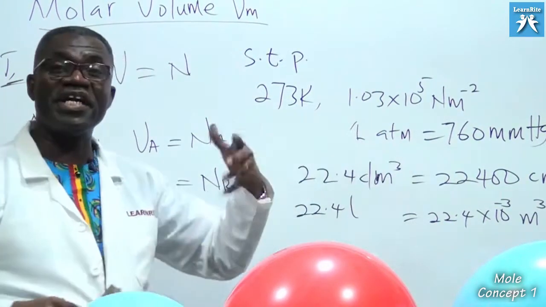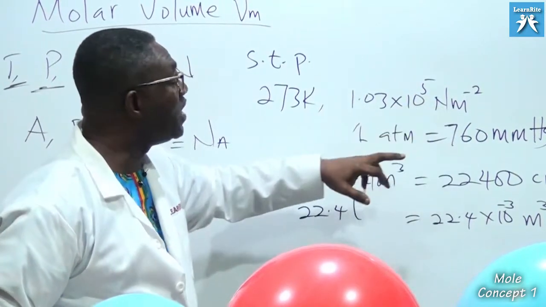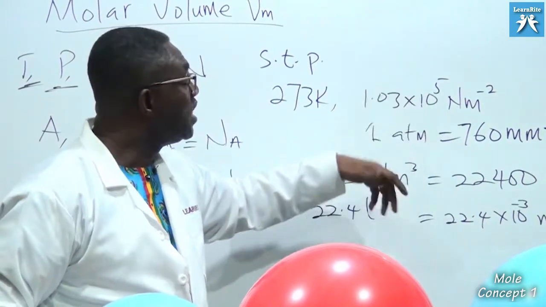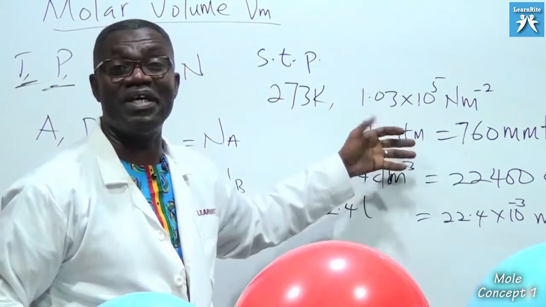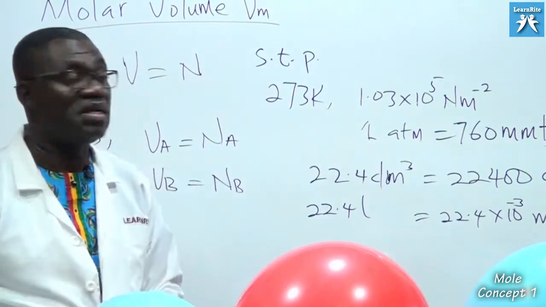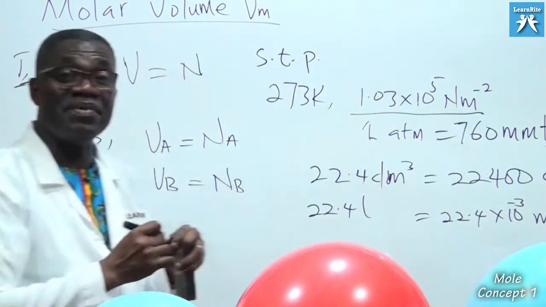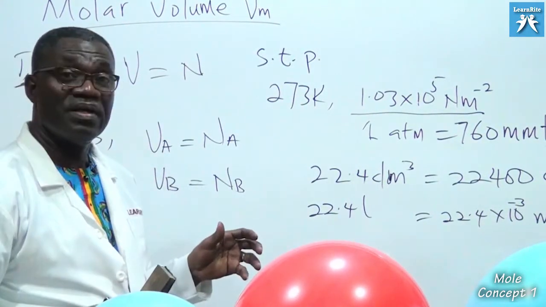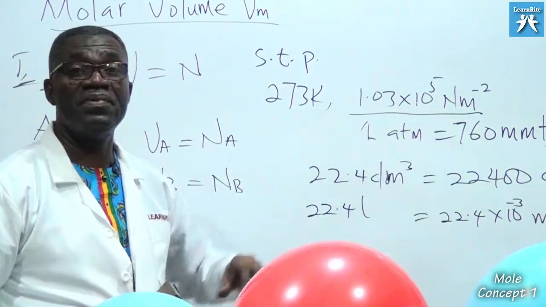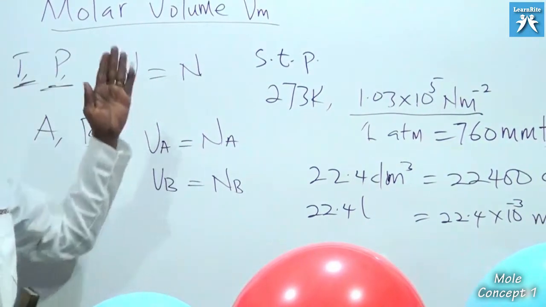So when you are doing any calculation, other units are in meter cube, newtons and meter. Make sure that you convert your pressure from wherever to this. If it is in atmosphere, convert your pressure into atmosphere. We have to know how to convert it. But mostly we'll be using this because most parameters are measured in meter. If you see that there's meter cube, quickly convert it to meter cube, so that this and this will be the same, then you can do your calculations. So that is what we mean by molar volume.